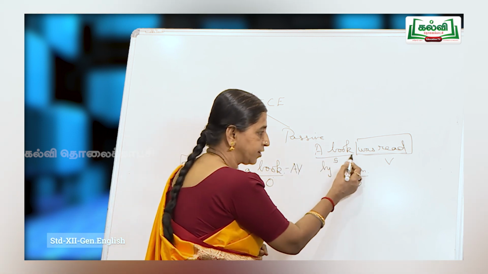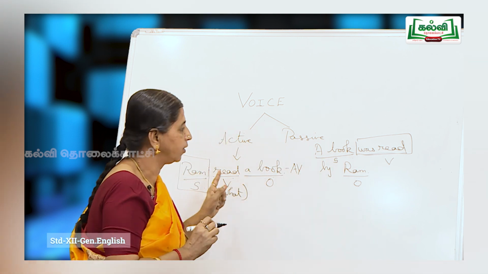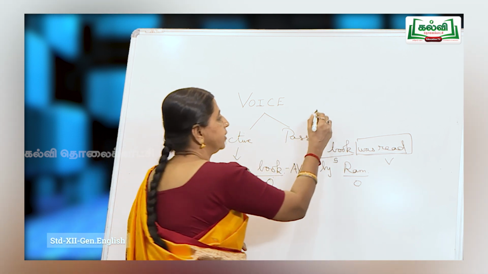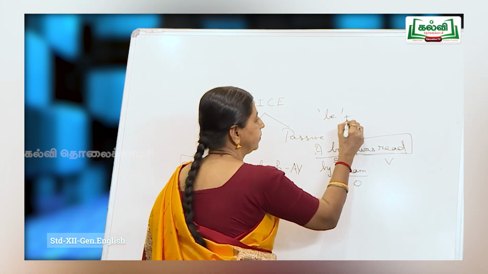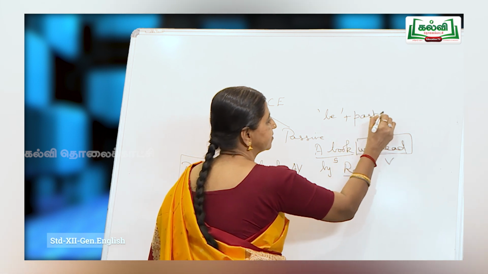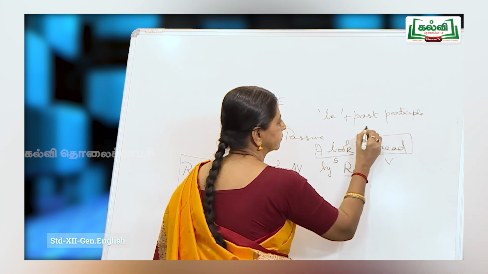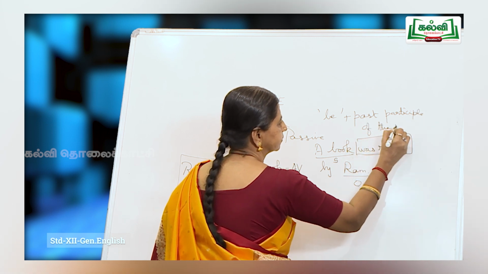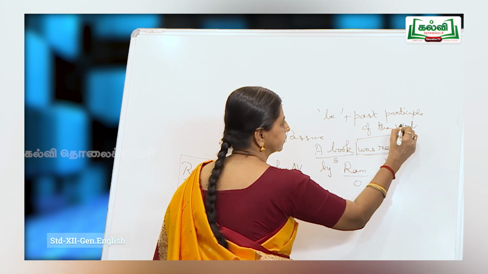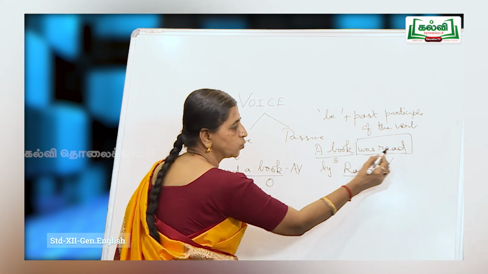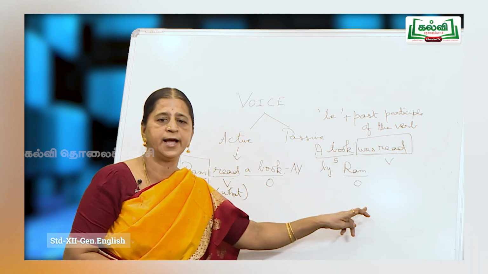So transformation is done to the verb. Now always in the passive form, the verb is of the form be plus past participle of the verb. So read becomes was read. By whom? By Ram.